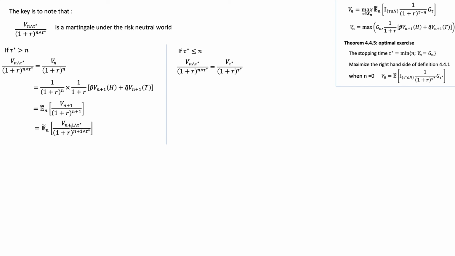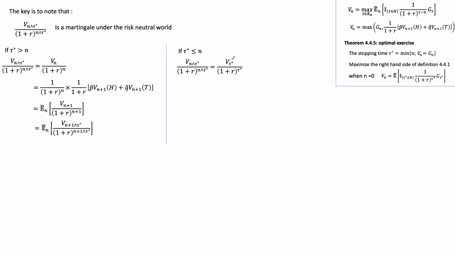So let's come to this case here where tau star is less than or equal to n. That means as we stand here, this event has already happened. We have already seen a case where the value of the option is equal to the intrinsic value, right? So this process has already been stopped. It is already frozen, and it has been frozen at this time tau star. So we can replace these things here simply by tau star.